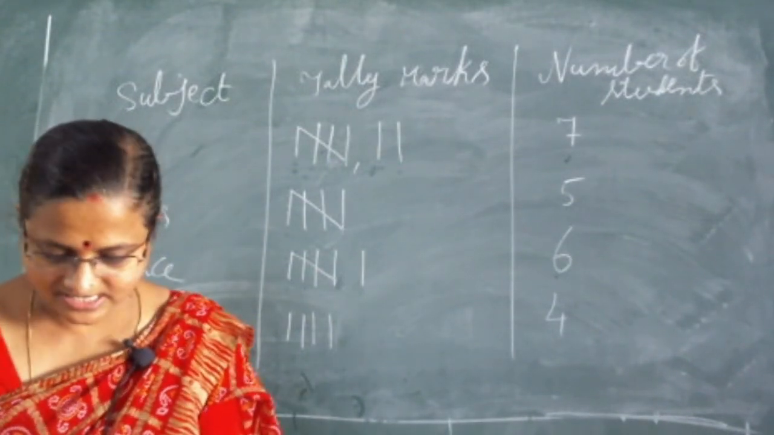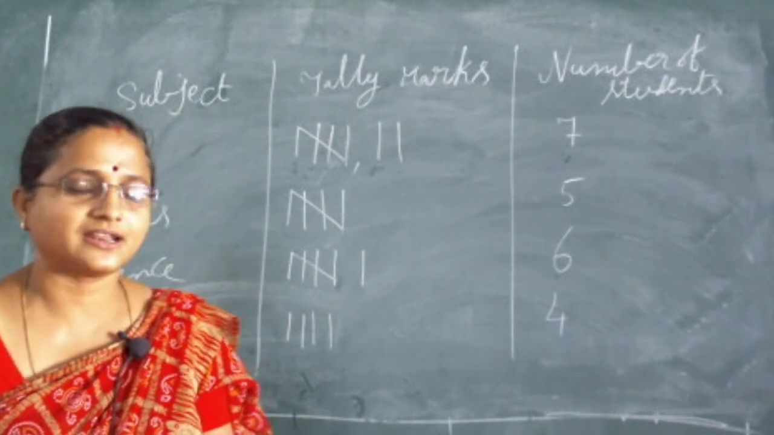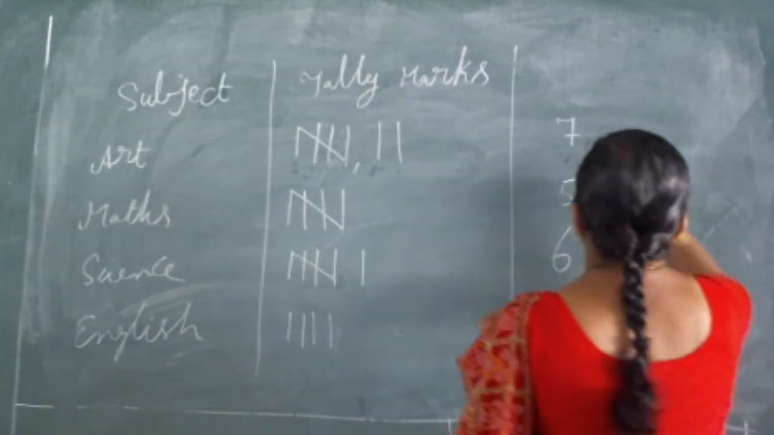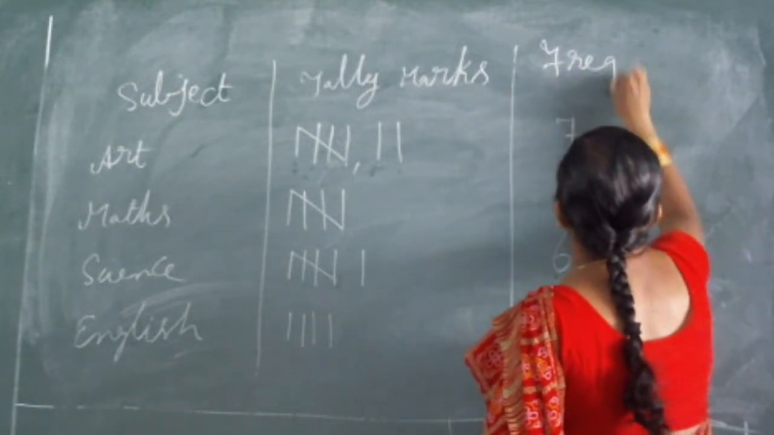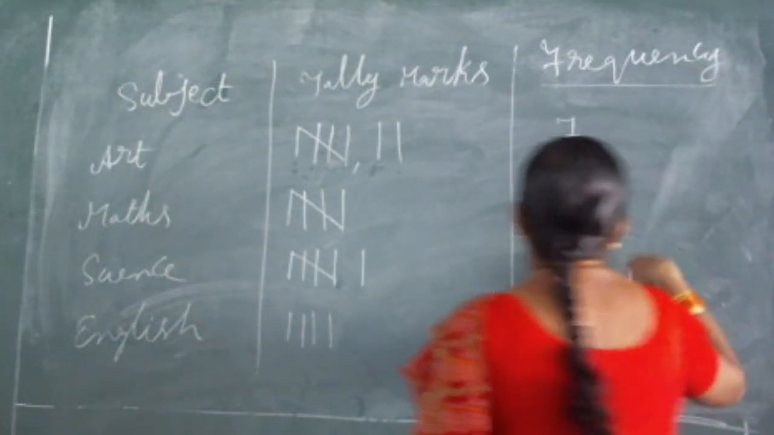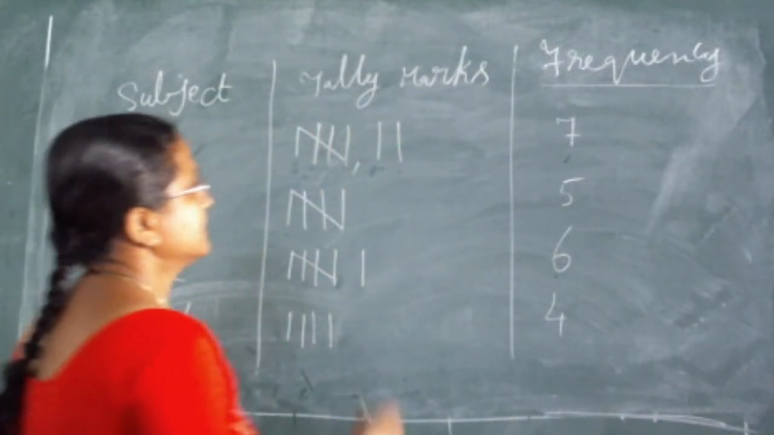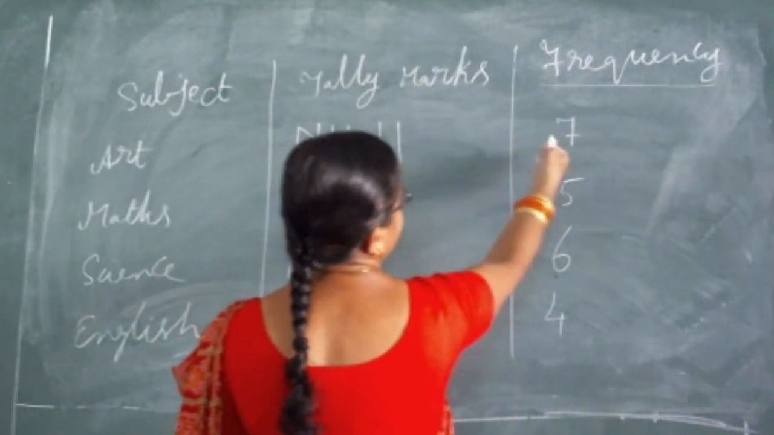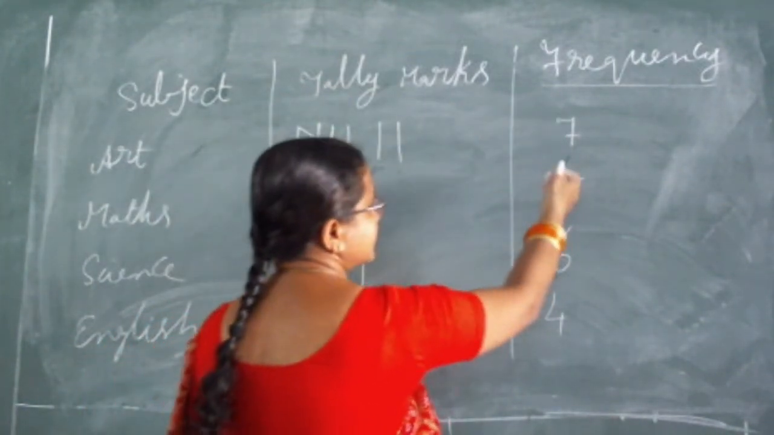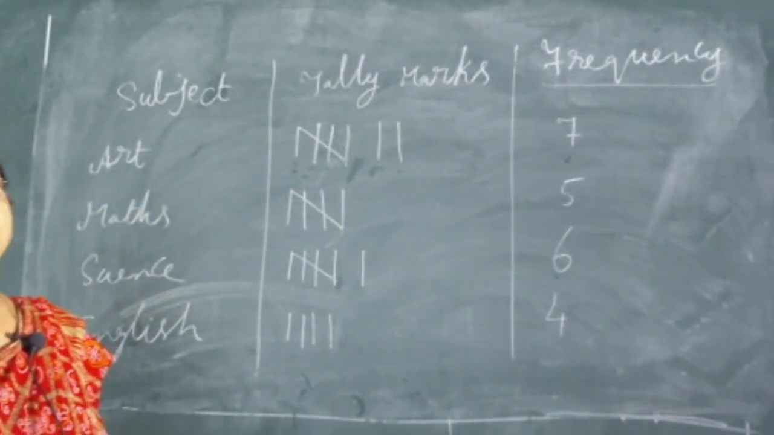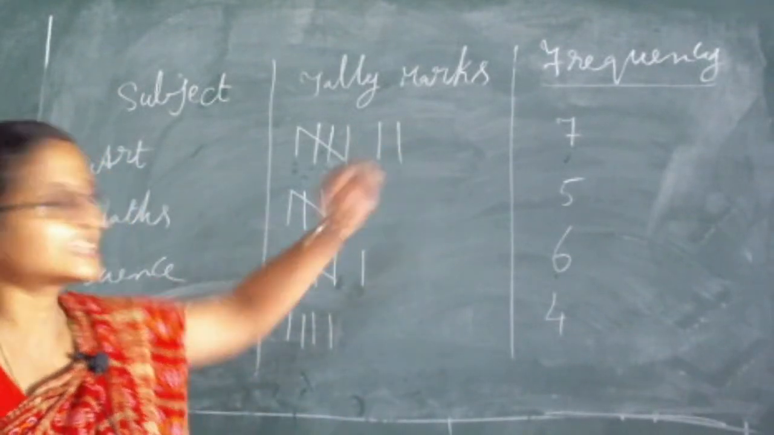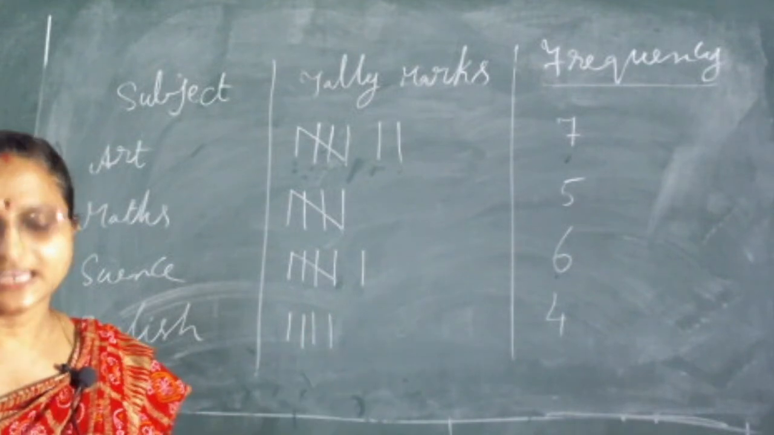What is it? Frequency. It gives the number of times that a particular entry occurs. This is known as frequency. It tells us how many times a particular entry occurs. It means how many children like the art subject. Understand or not? So 1, 2, 3, 7 children. Frequency tells us how many times a particular entry occurs, how many children like a particular subject here. Understand?